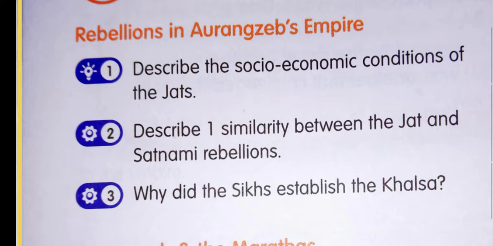The Sikhs established the Khalsa under the leadership of Guru Gobind Singh. The execution of Guru Tegh Bahadur had far-reaching consequences. Now they thought that if executions would be held like this, their community was in danger. To protect their community, they established a militarized brotherhood, the Khalsa.